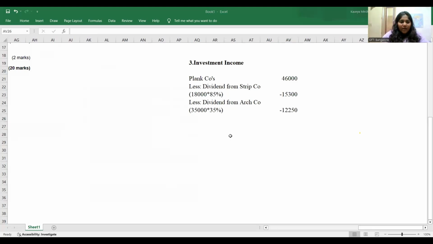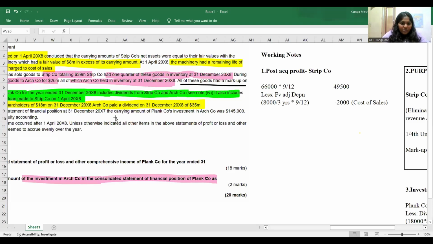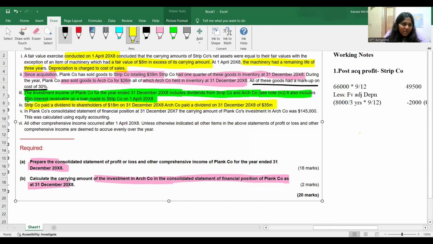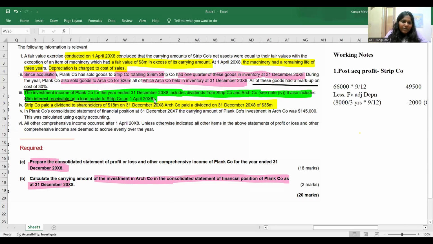Now, apart from that, look at this. It also includes 5 million interest receivable on a loan note to Strip company on 1st April. So what do you have to do, guys? You have to reduce that as well.